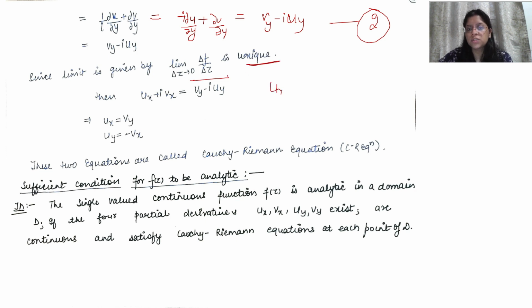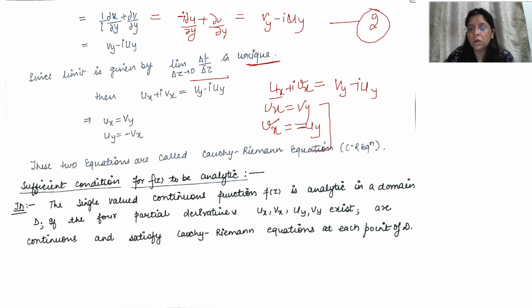After equating these things, we will get ux plus i vx is equal to vy minus i uy. So now equating the real and imaginary parts, ux is equal to vy and vx is equal to minus uy. So we got these two conditions, and these two equations or conditions are called the Cauchy-Riemann equations, or the CR equations. So here the proof is finished.